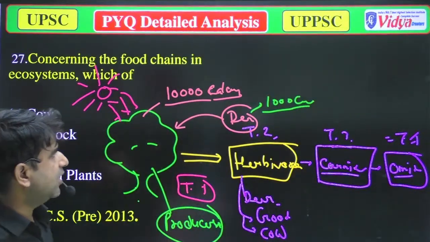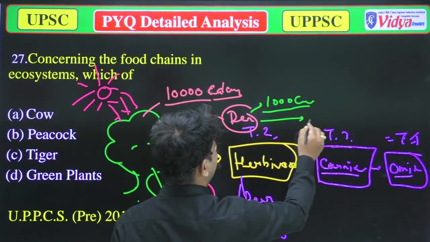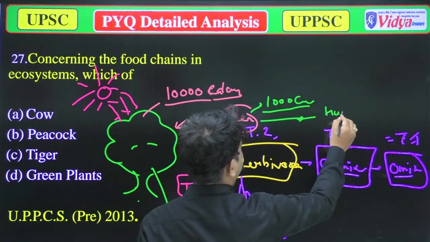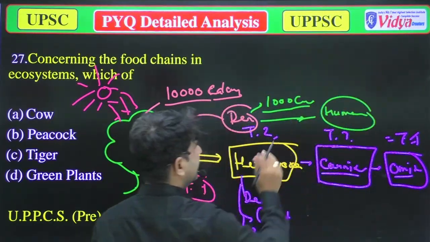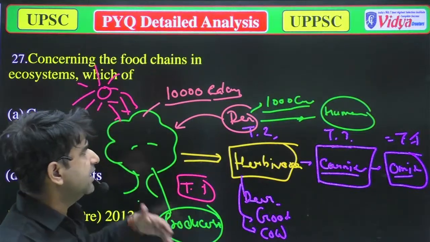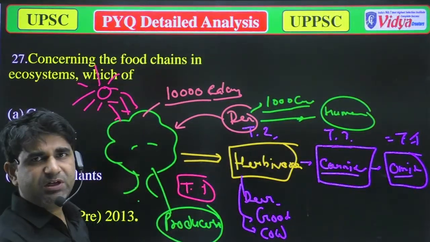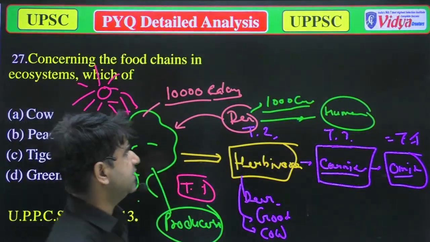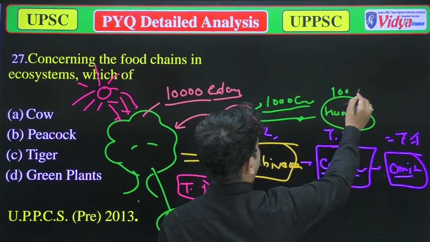And if a human being eats that deer fully, only 10% will go inside the body of that human being, that will be 100 calories.